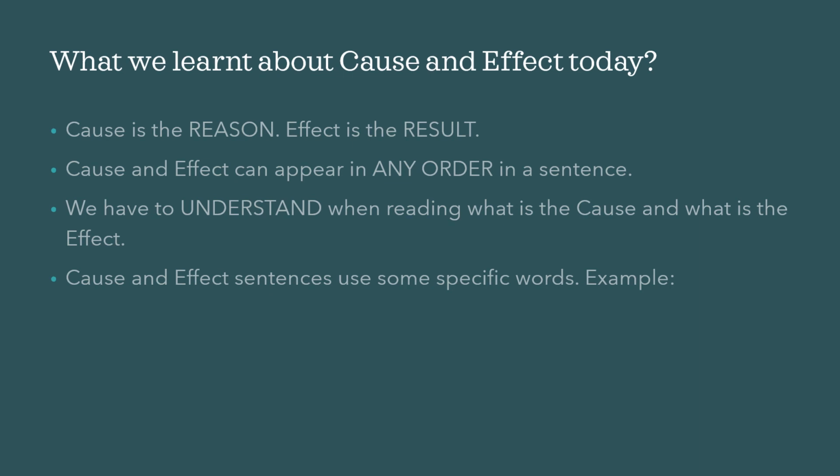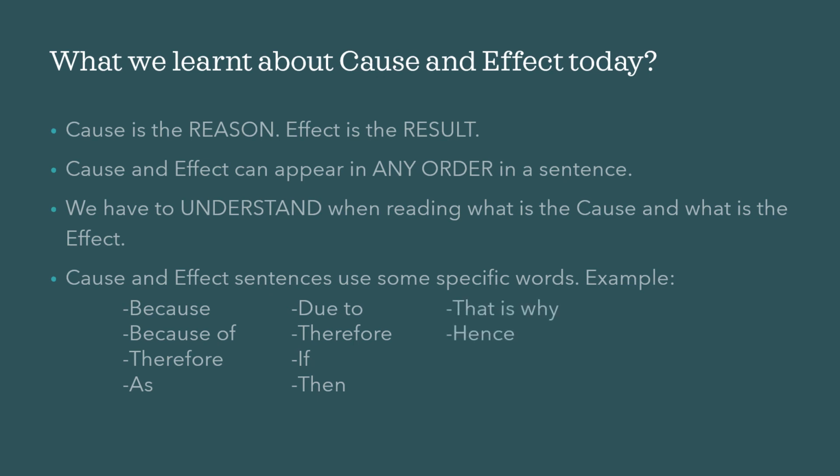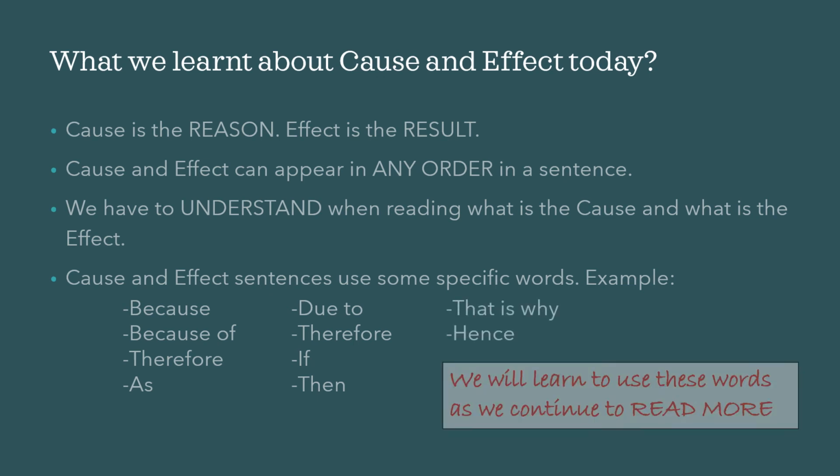Cause and effect sentences use some specific words. So for example, because of, therefore, as, due to, if, then, that is why, hence. So you don't have to remember all these words, but as you read more, you will be getting used to these words and you don't have to remember them all. They will just come automatically to you when you are reading a sentence or writing a sentence. So that is all about cause and effect today.